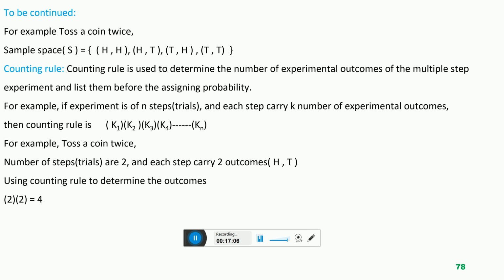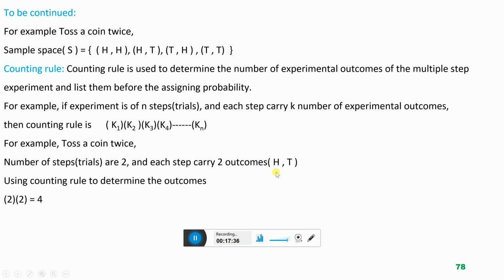So these are the 2 steps, 2 trials of tossing a coin, because we have to toss a coin twice. When we toss a coin twice, each toss carries 2 outcomes. So we will multiply the number of outcomes of each toss with each other. The number of steps, number of trials, is 2, and each step carries 2 outcomes, head and tail.